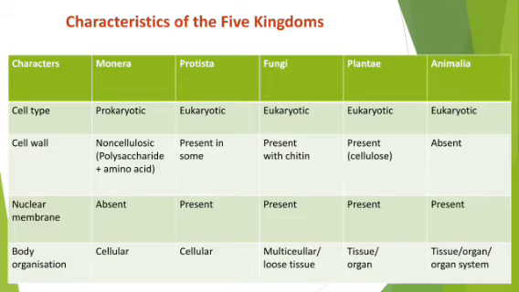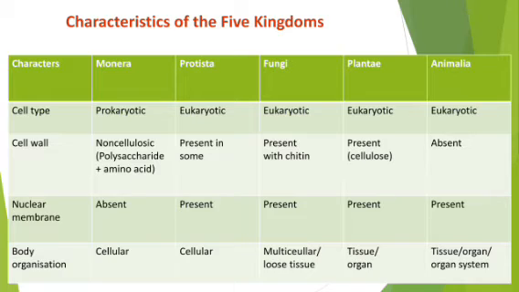Where is it present? In the Monera kingdom it is present, but it is non-cellulosic, that means it is made up of polysaccharide plus amino acid. In the Protista kingdom, all may not have it, but some of them possess a cell wall. In the fungi kingdom, the cell wall is made up of chitin. In the plant kingdom, the cell wall is made up of cellulose, whereas in the animal kingdom, the cell wall is absent. You should remember that in animals the cell wall is always absent. That means in an animal cell there is no cell wall.